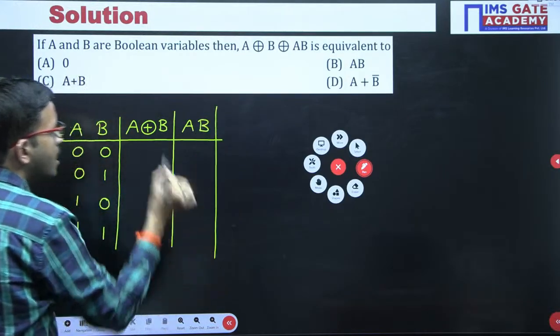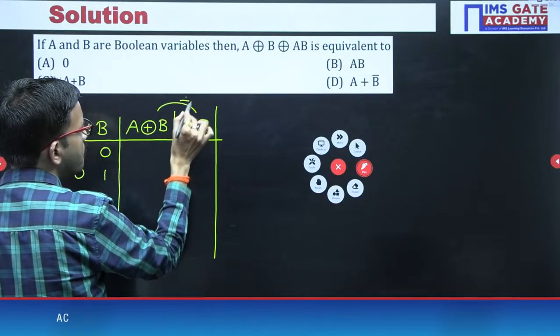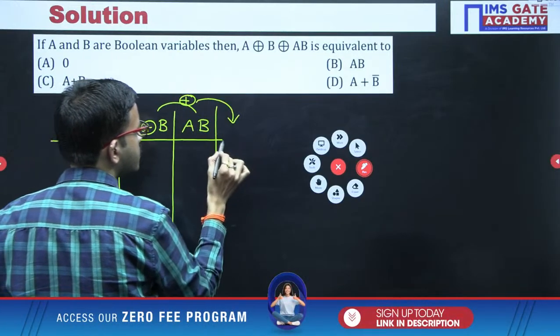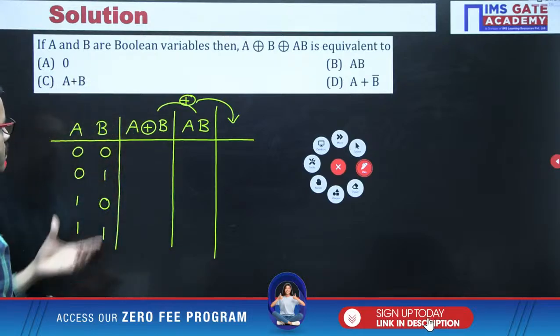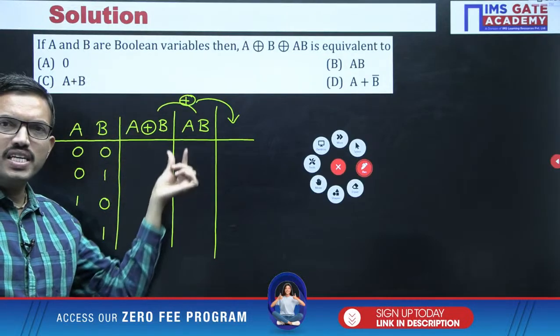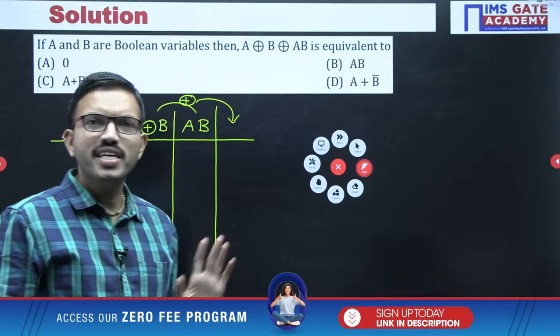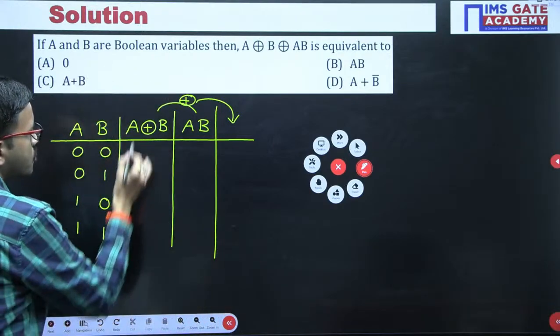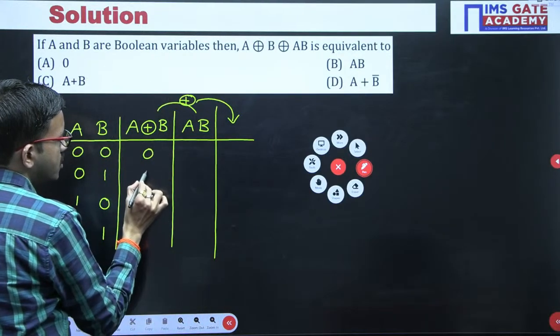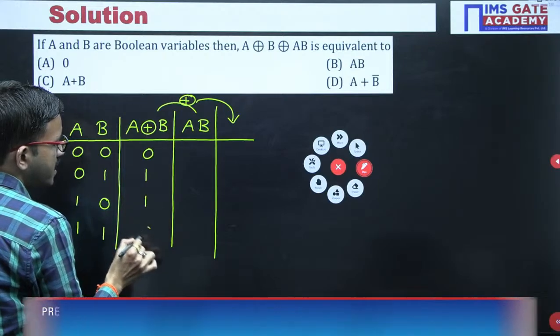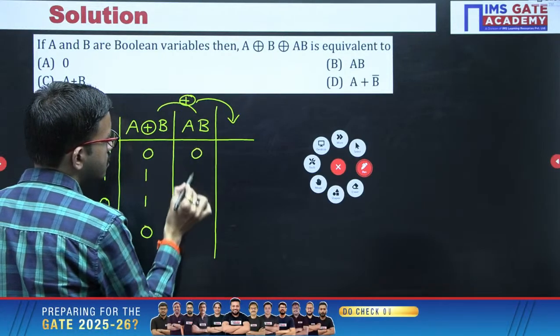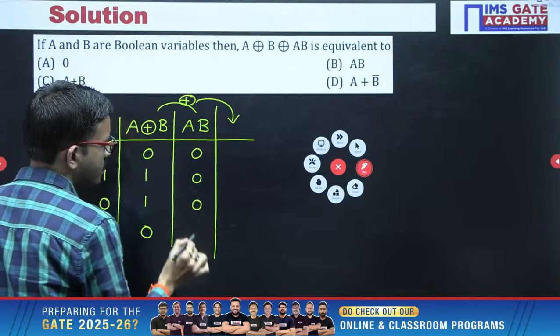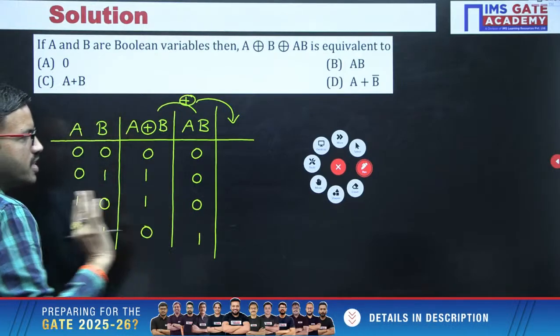After that, among these two we have to perform XOR. Regarding the truth tables, I hope everyone is familiar. A XOR B means you get 0 1 1 0. For A and B you get 0 0 0 1; when A and B are both 1, that time you get 1.